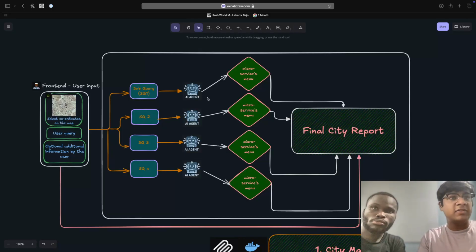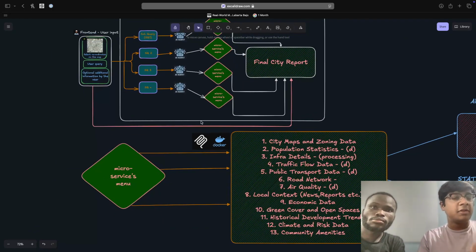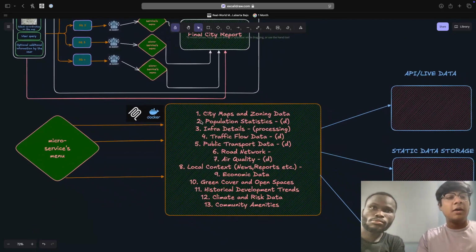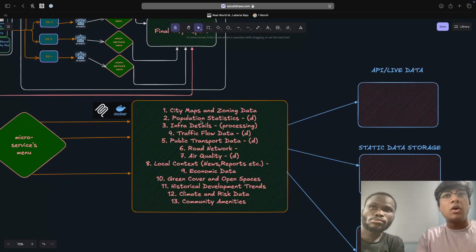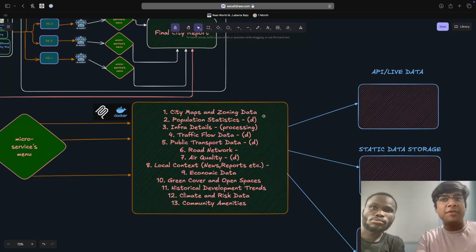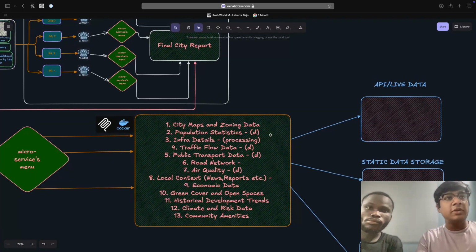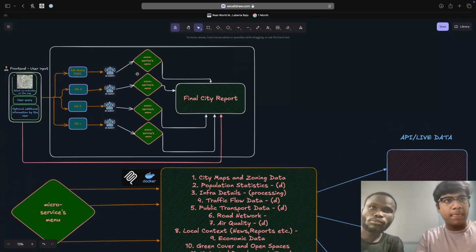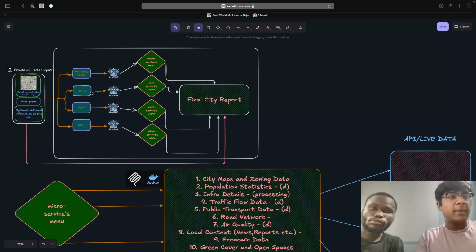Then these AI agents take these individual queries, and we have built these microservices using Docker and MCP, where a lot of MCP servers and real-time APIs have been integrated for us to work on three different types of things. We collect live data, we collect static data sources, and we collect ML models. All of this is useful to generate accurate information with respect to the coordinates and the city query that the user mentioned.